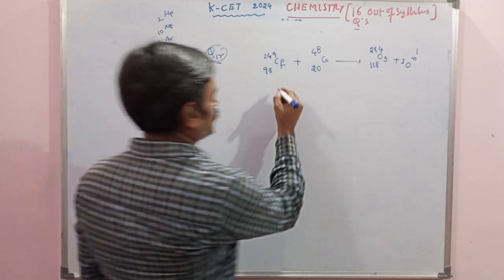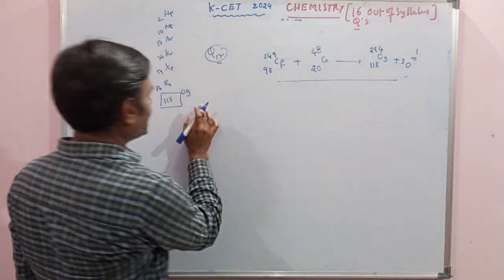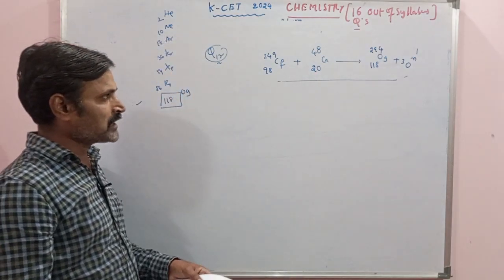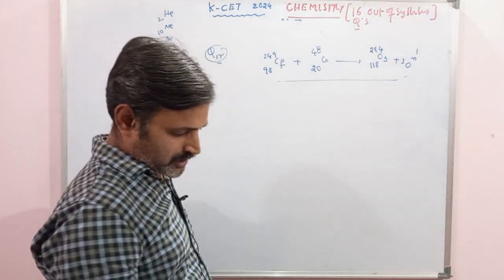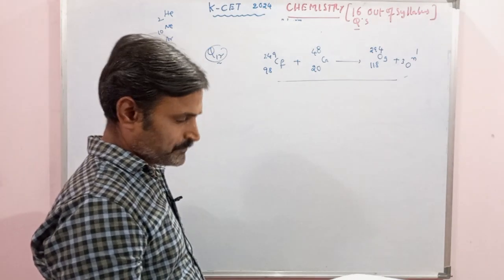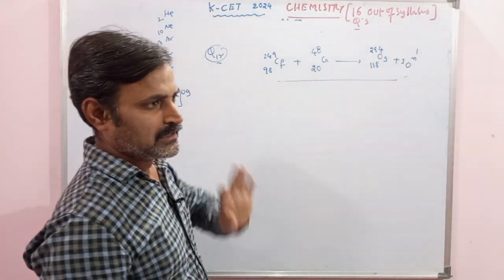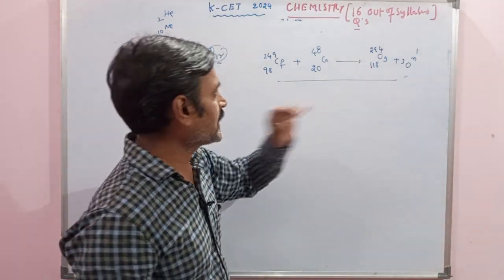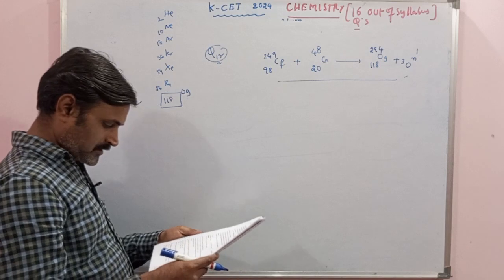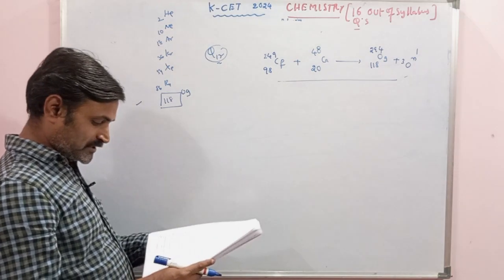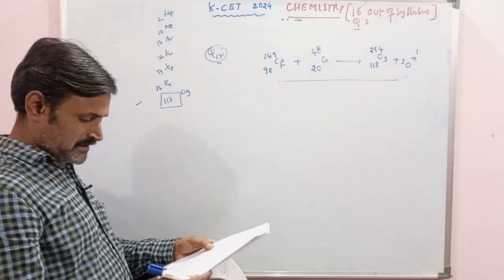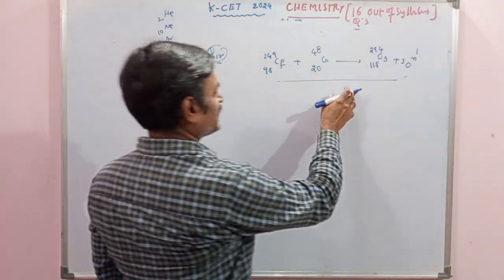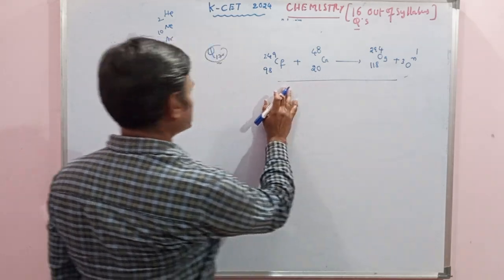But in this, no need to go up to this level. You just simply observe what the next one is: 98 plus 20. Automatically, when there is bombardment or collision of two nuclides in nuclear reactions, neutrons also will be produced, 3. So 3 neutrons are produced, and this 118 came, which is actually oganesson. They have asked for the synthetically produced radioactive noble gas, the recently discovered noble gas, which is somewhat difficult, 50% difficult, 50% easy only.